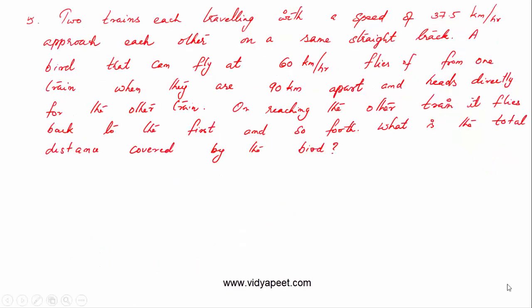So the next problem: two trains each traveling with a speed of 37.5 km per hour approach each other on the same straight track. A bird that can fly at 60 km per hour flies off from one train when they are 90 km apart and heads directly for the other train. On reaching the other train, it flies back to the first and so on. So on the same track, two trains are approaching each other. So this is train 1 and train 2. They are approaching each other on the same straight track.